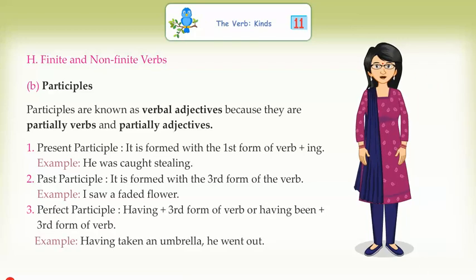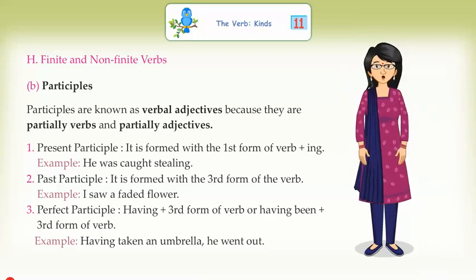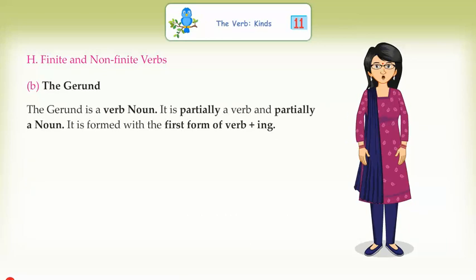Perfect participle: having plus third form of verb, or having been plus third form of verb. Example, having taken an umbrella, he went out. The gerund. The gerund is a verb noun. It is partially a verb and partially a noun. It is formed with the first form of verb plus ing. Example, swimming is a